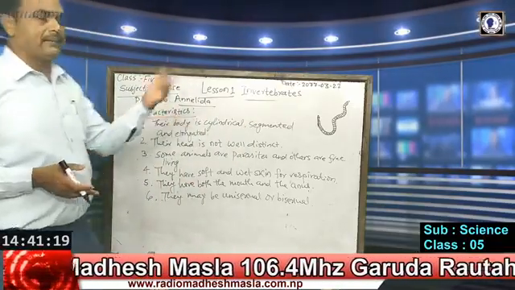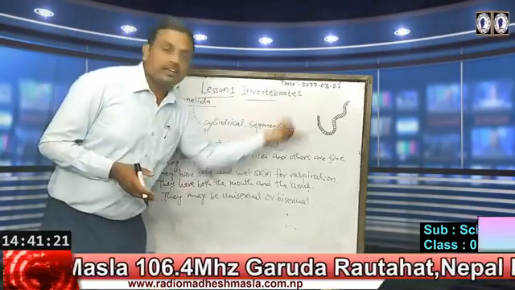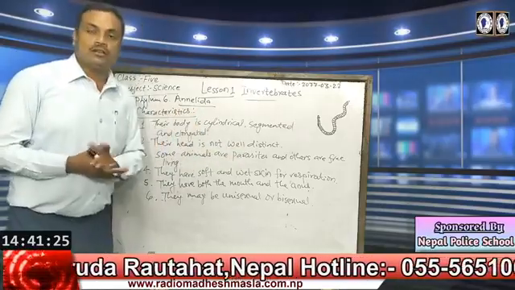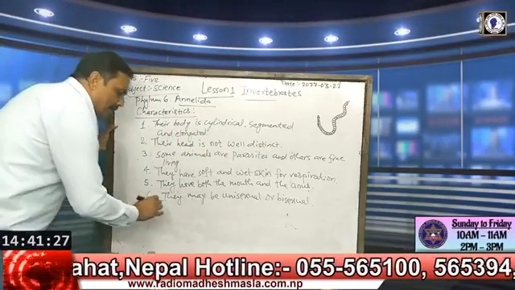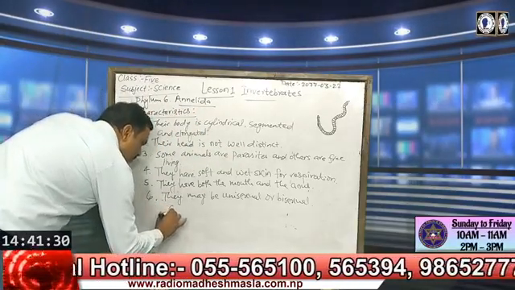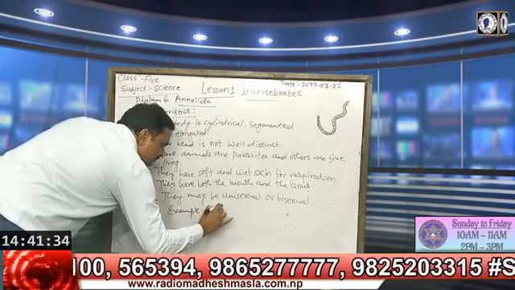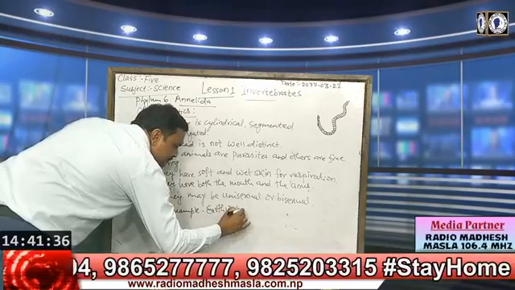Earthworm has male and female genital pores in the single body. So we include the point that they may be unisexual or bisexual, and as examples we can write earthworm and leech.